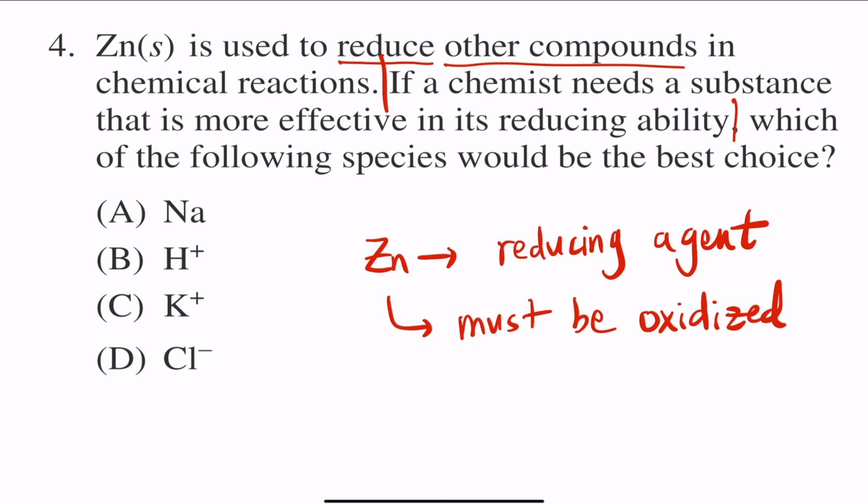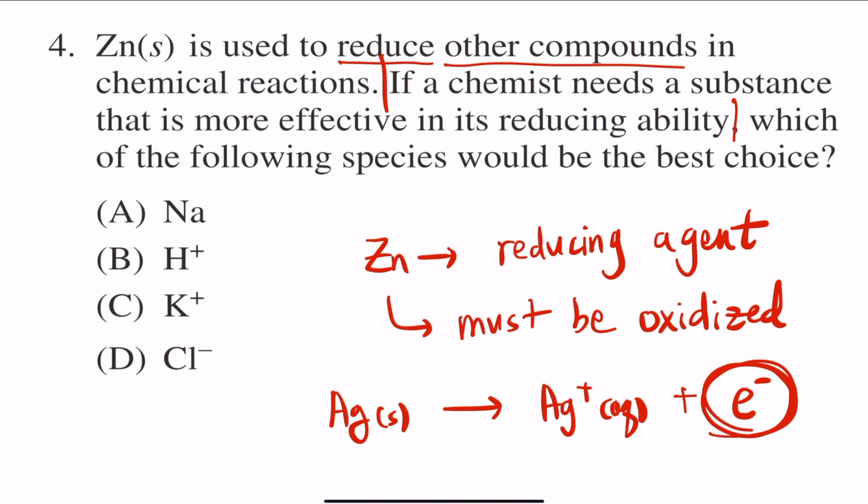A lot of people don't really understand this concept, so let me give it to you this way. Let's say silver were to oxidize, and that becomes silver aqueous and an electron, right? So when it is oxidized, it drops that electron. The other substance that would like to obtain this electron takes that electron to become reduced.